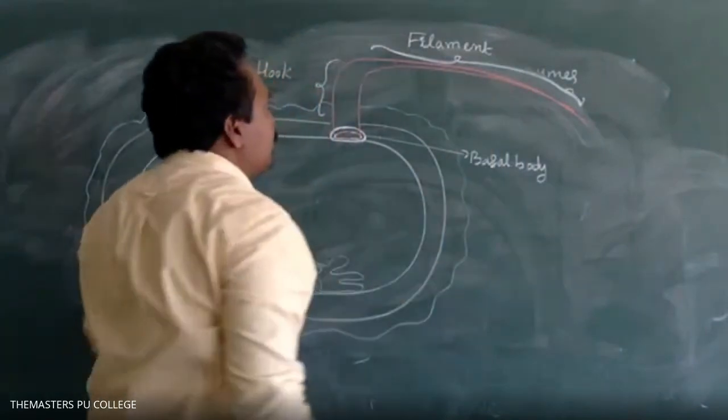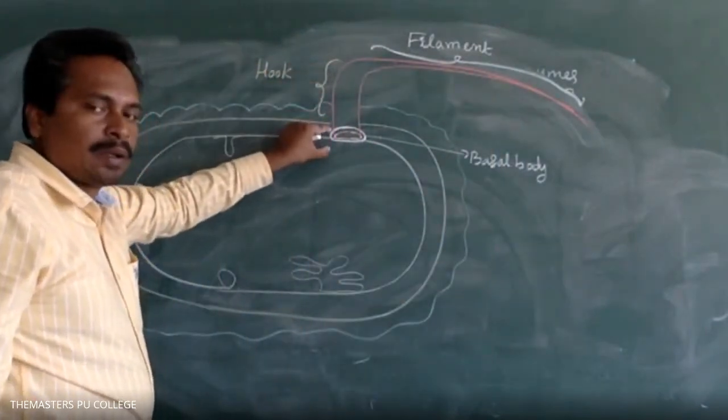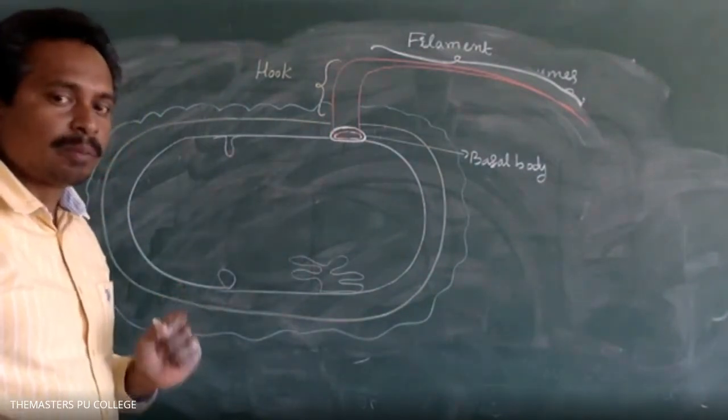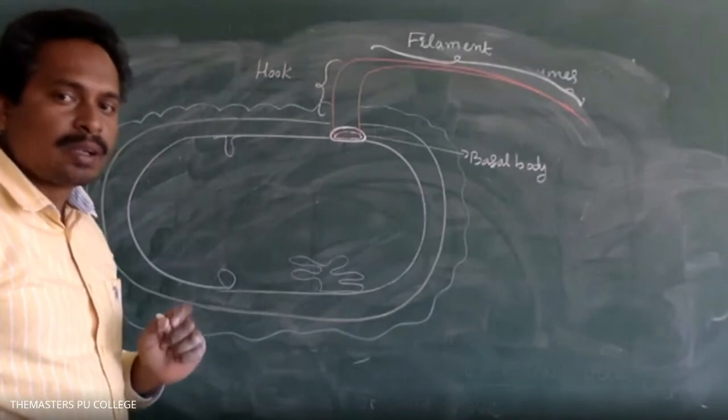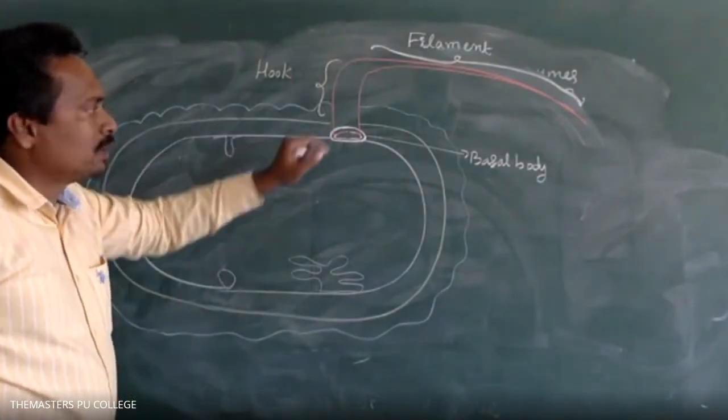Right. Filament, hook, basal body. From a theory, subjective point of view, one more question: mention the parts of a flagellum. Filament, hook, basal body.